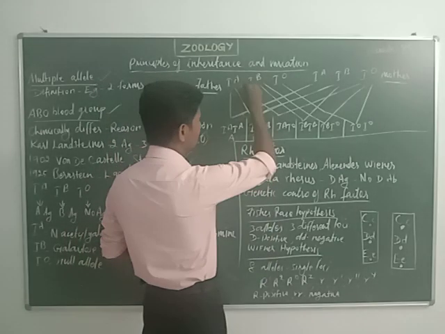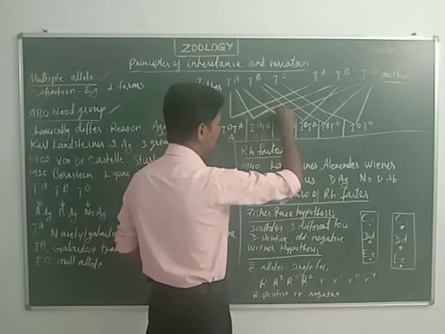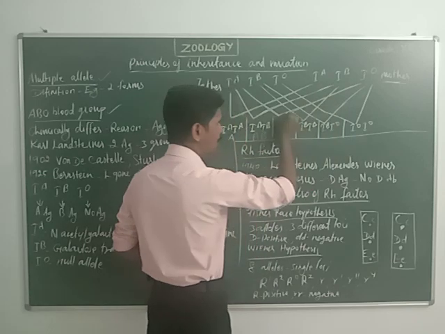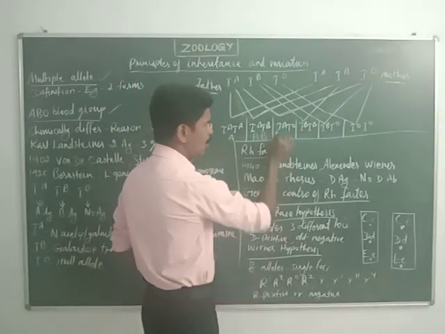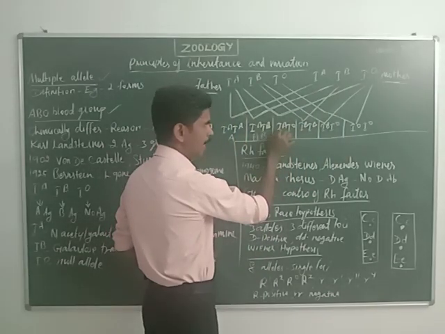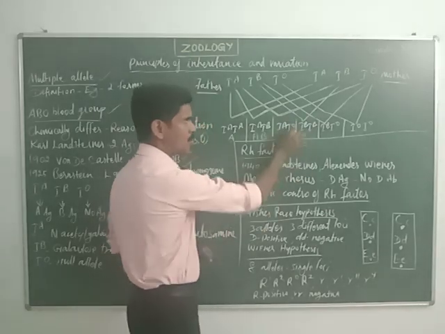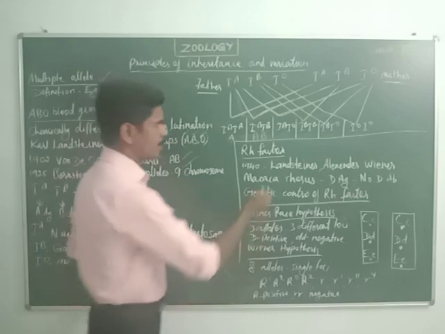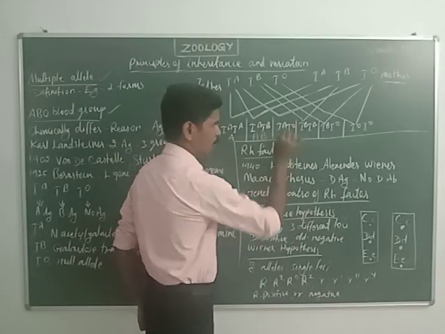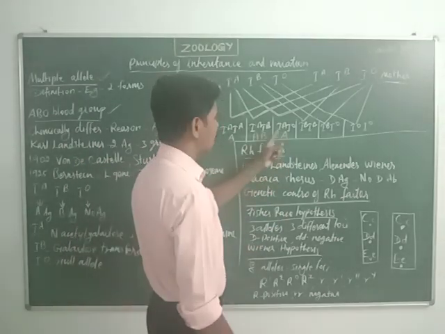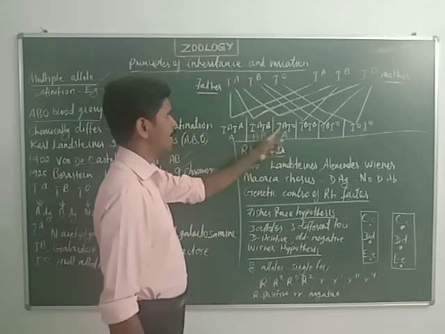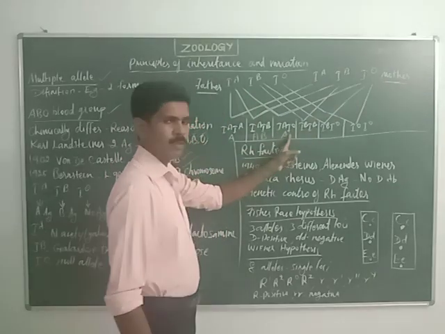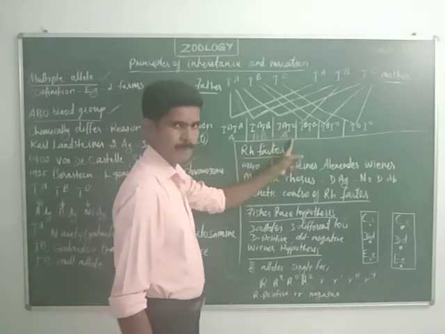Then when the child receives IA allele from the father and IO allele from the mother, the allele pattern is IA and IO. Already I told you this O is a null allele. So here the blood group is A group. The child receives IA allele from the father and IO allele from the mother, so the blood group is A group.